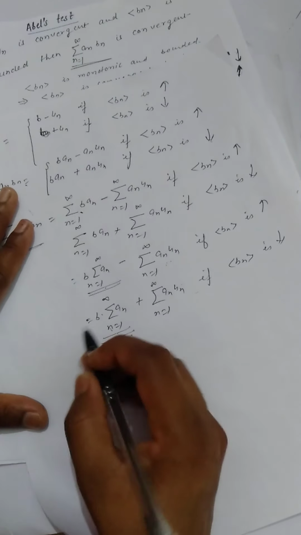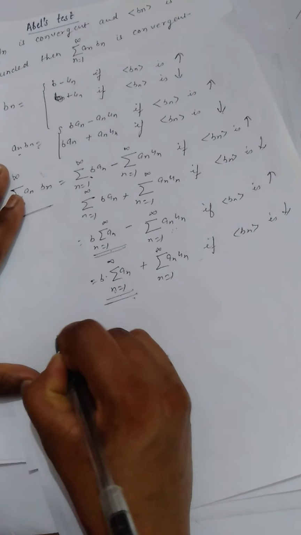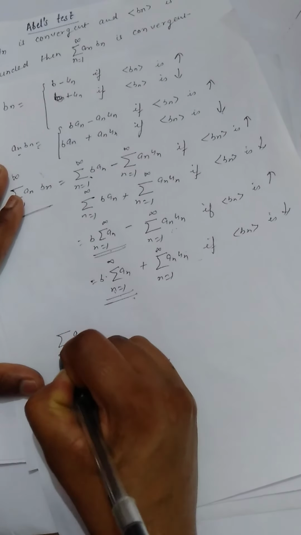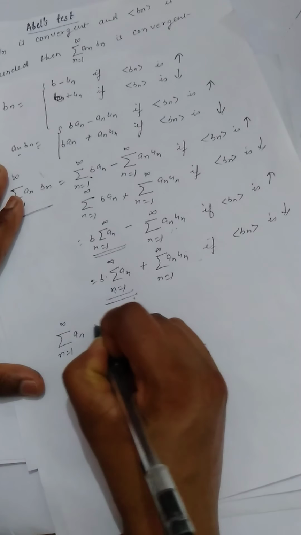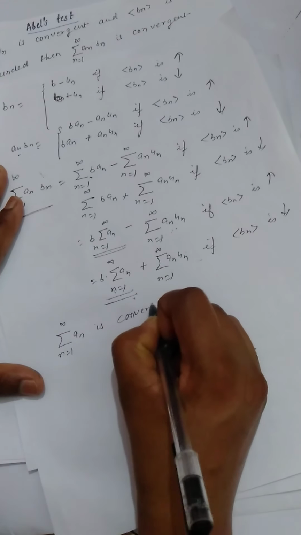For this, what do we use? We know that summation an, n varies from 1 to infinity, is convergent.